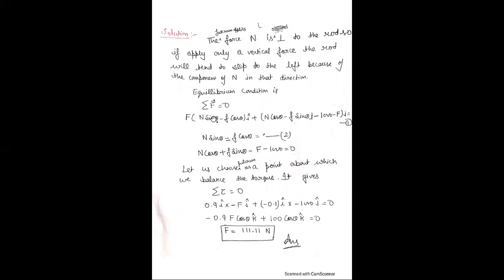So N sine theta is equal to F cos theta, and N cos theta minus F sine theta minus 1000 minus F is equal to 0.